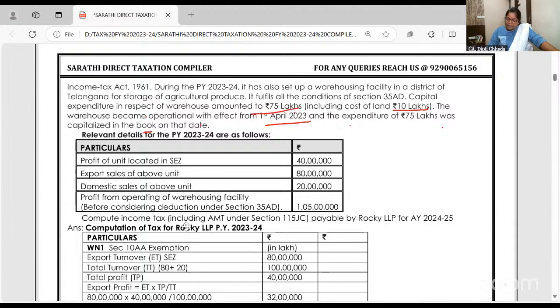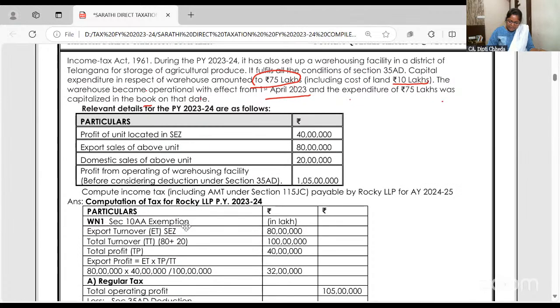So if you add back 35AD, for the warehouse you have made, land you have not deducted in 35AD. So you have deducted only 65 lakhs, so add back also 65 lakhs. Right? And now they have given you all the detail. What is the profit of the unit located in the SEZ?